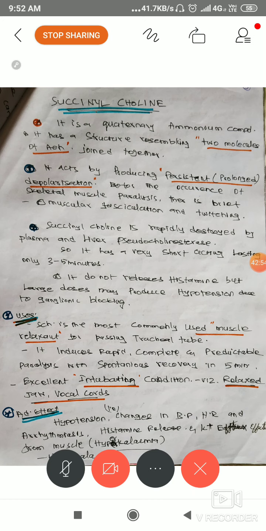Okay, I'll just read it out. It is a quaternary ammonium compound. Structurally it resembles two molecules of acetylcholine joined together. See how we can remember: succinylcholine, acetylcholine, the suffix is the same, choline. So two molecules of acetylcholine become succinylcholine. As for the action, it acts by producing prolonged depolarization.